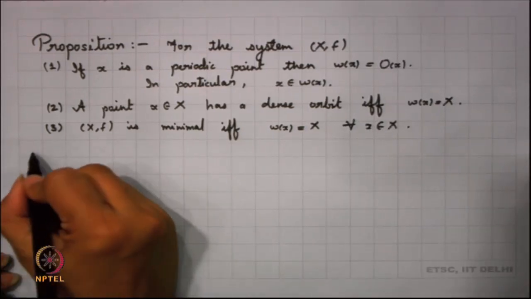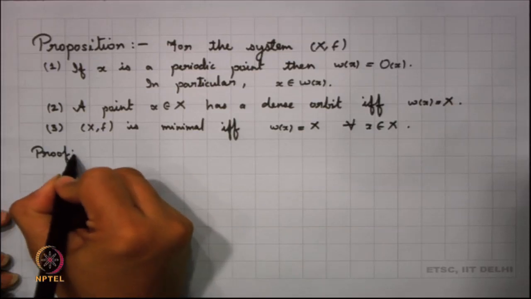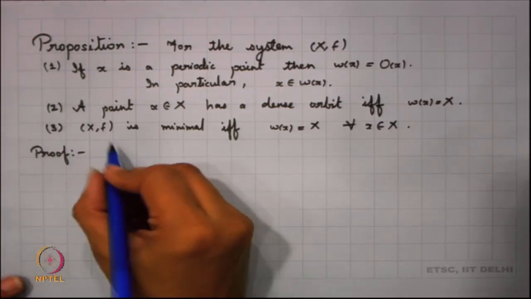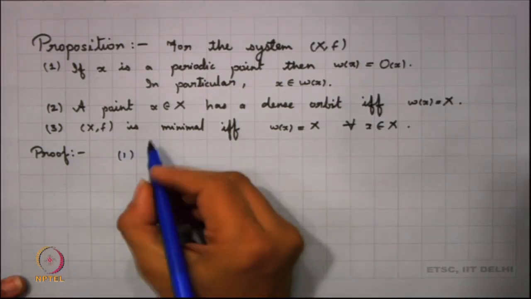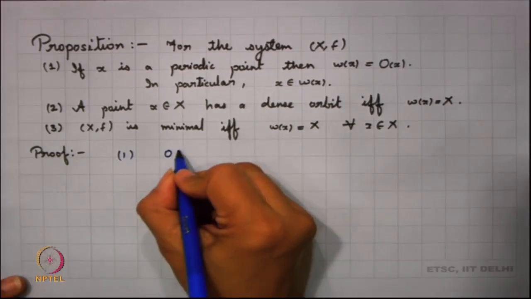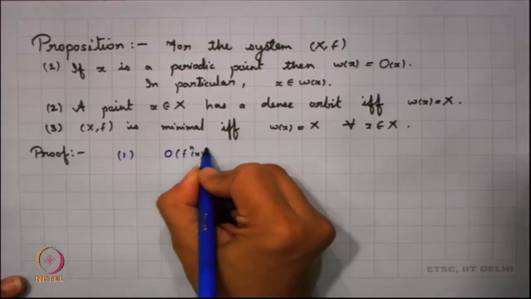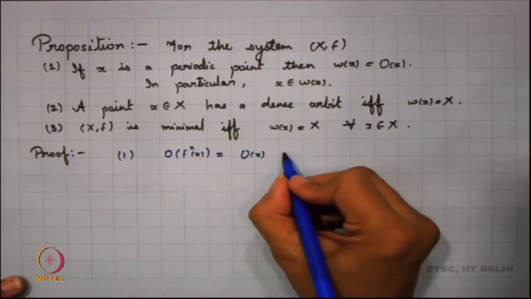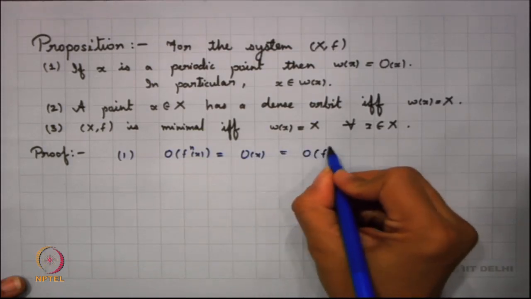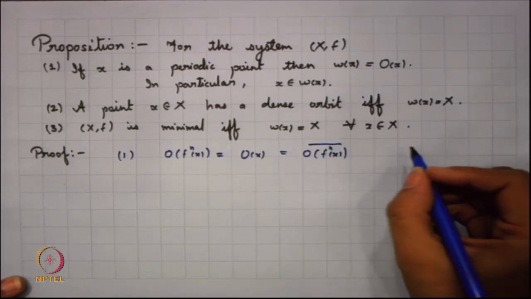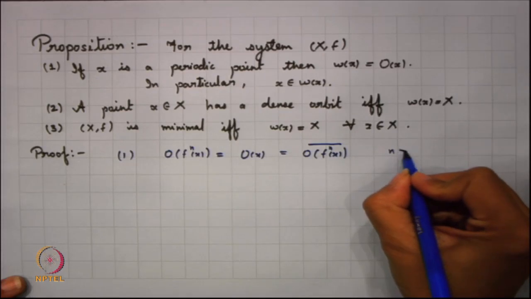So, let us try to look into the proof of this part, which I know consists of very simple observations. Now, let us look into the first part here. We know that when x is a periodic point, then the orbit of f^n x is the same as the orbit of x, and this is the same as the orbit closure of f^n x, for every n greater than or equal to 0.